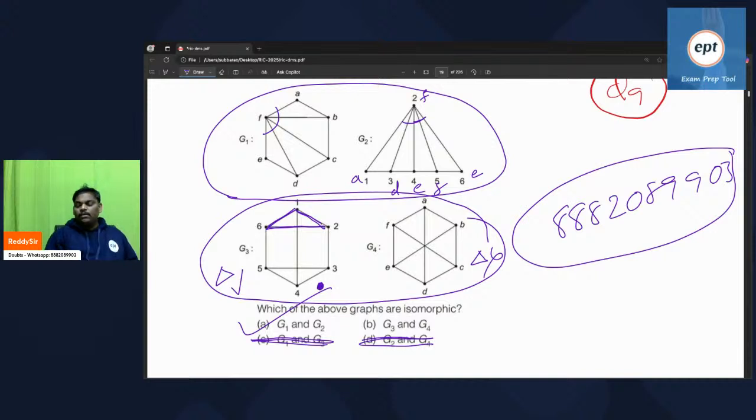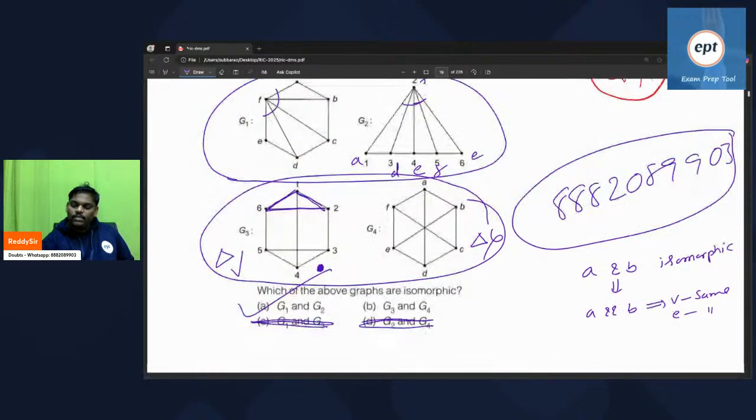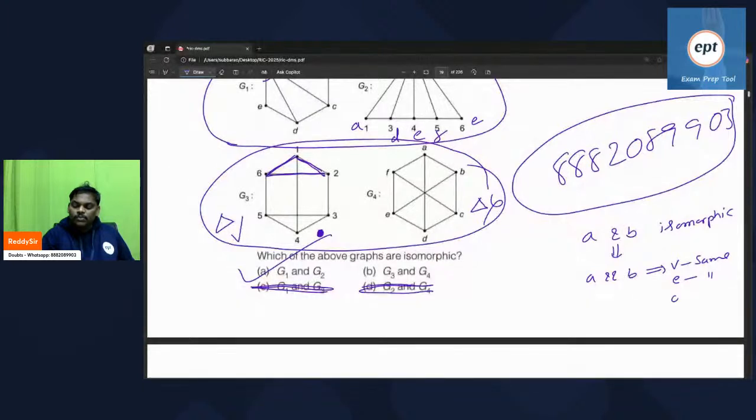The answer is A. See, A and B are isomorphic. That means A and B have the same vertices, the same edges, the same degree sequence, and the same number of cycles.